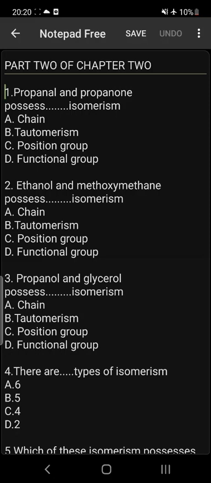Number 3, propanol and glycerol possess dash isomerism. Propanol, also called propan-1-ol, and glycerol, also called propan-1,2,3-triol, possess position isomerism. Why? In propanol, the OH is found at carbon 1. That is why it is called propan-1-ol, or propanol. But in glycerol, the OH is found at carbons 1, 2, and 3. Propan-1,2,3-triol, also called glycerol. So they possess position isomerism.